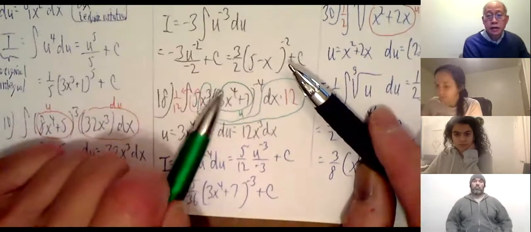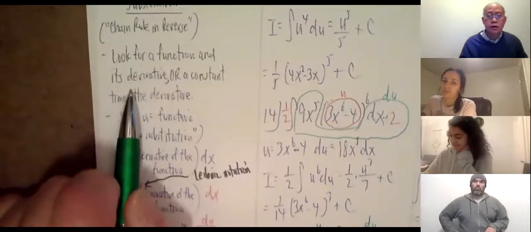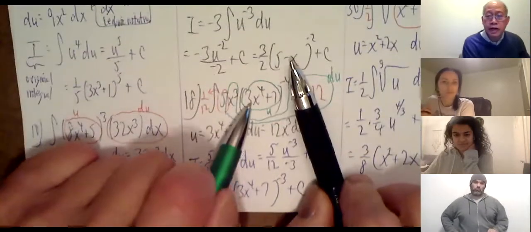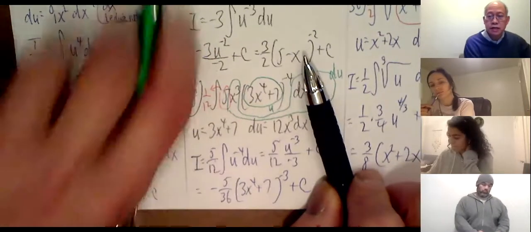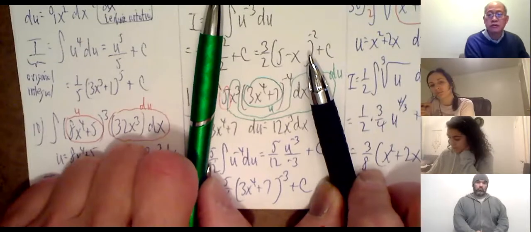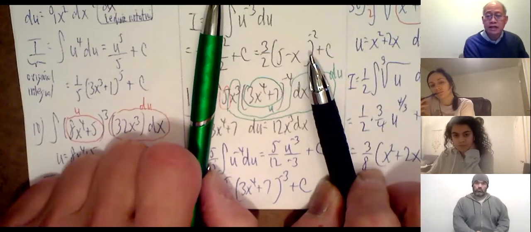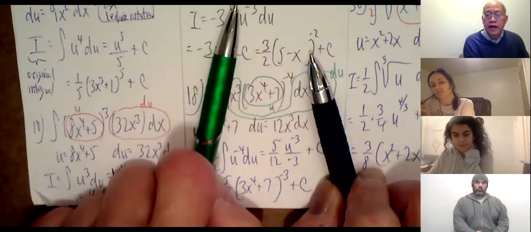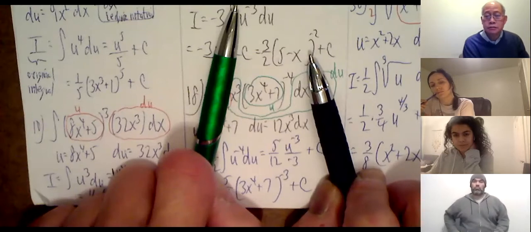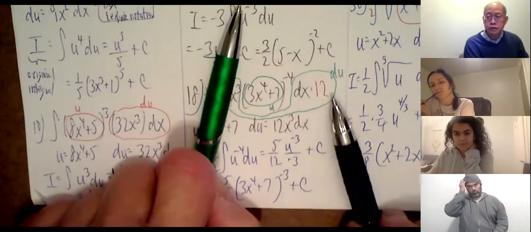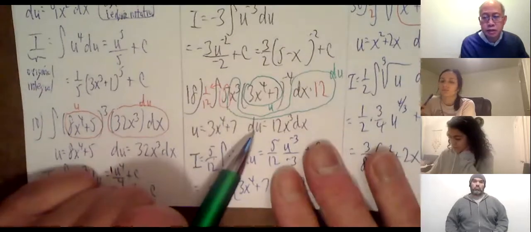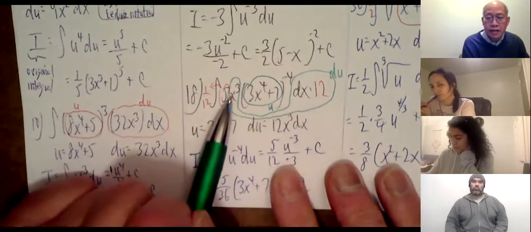Okay, so one more time. The way I thought of it is look for a function and its derivative, or maybe a constant times a derivative. The derivative of 3x to the 4th plus 7 is 12x cubed dx. The original had 5x cubed dx. That's going to be okay. Take the 5 outside. Pretend it's not inside anymore. Now I have x cubed dx. Got to have a 12 in order for me to substitute. So put the 12 inside, 1/12 outside.